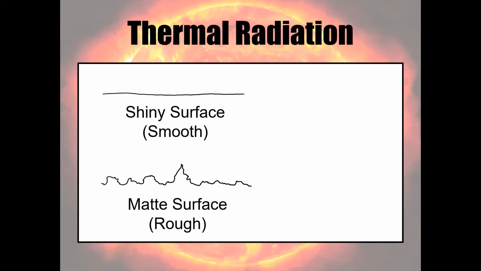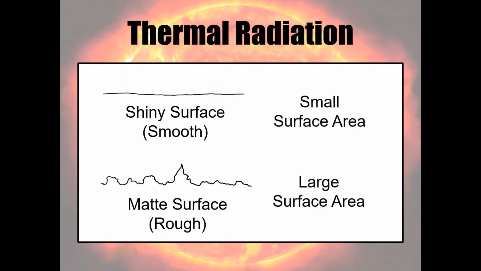Now, why does this make any difference? Well, if you think about the relative surface areas of these, there's going to be a big difference. I mean, they both look roughly the same length, but if I were to take this end of that line and pull it to the right, I could clearly pull it a long way before it would be perfectly flat. This bottom line is probably about twice as long as the one on top, and therefore the surface area is going to be twice as large.